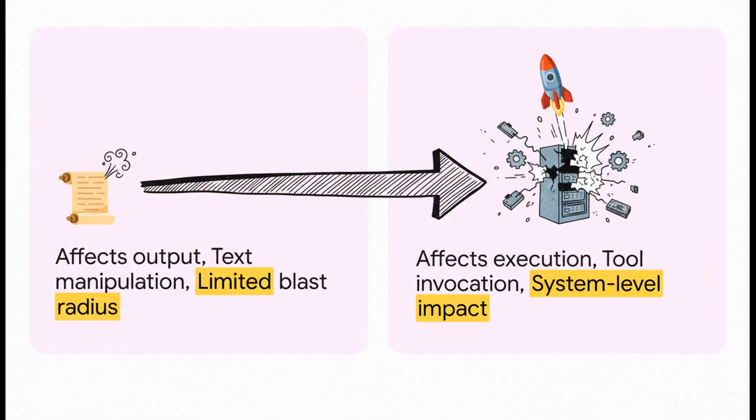First things first, we've got to get our heads around just how much the game has changed. In the old world, a prompt injection attack might trick an AI into saying something silly or inappropriate. The blast radius? Pretty small. It was all about messing with text. But now, in the world of AI agents, what this new framework calls Model Controller Peripheral, or MCP systems, the stakes are just so much higher. An attack doesn't just change the output anymore, it changes the execution. It can trigger tools and have a real system-level impact. We've literally gone from bad text to dangerous actions.